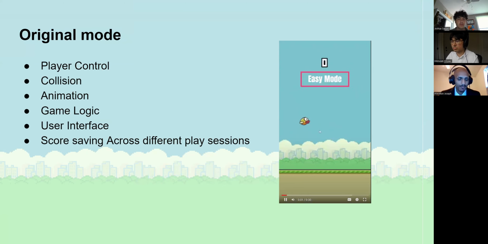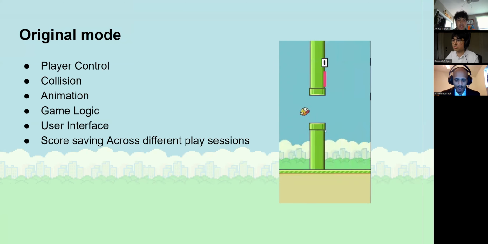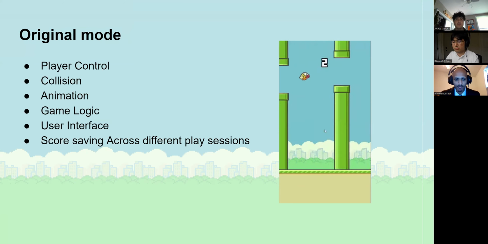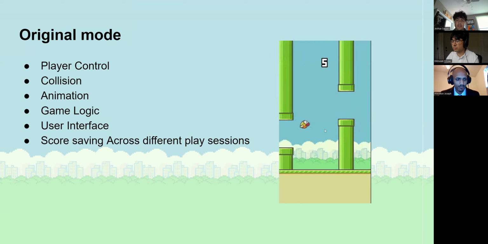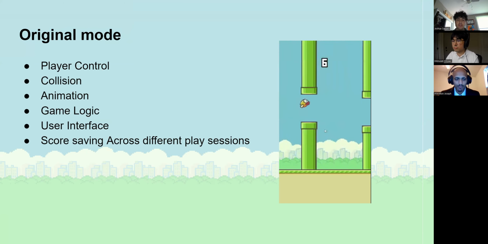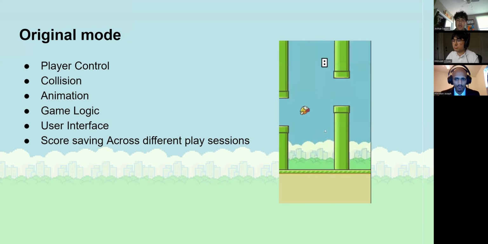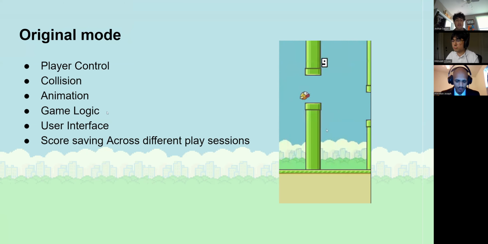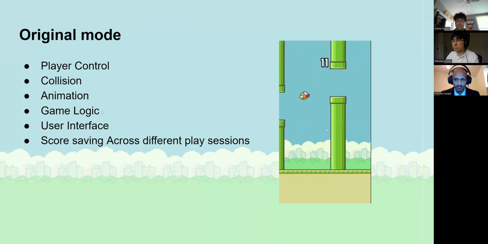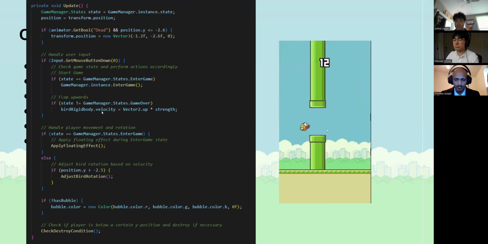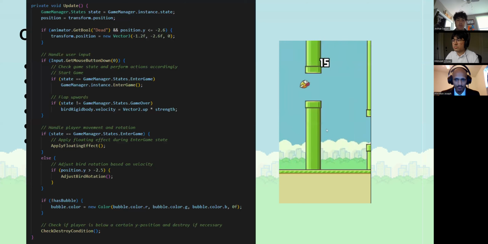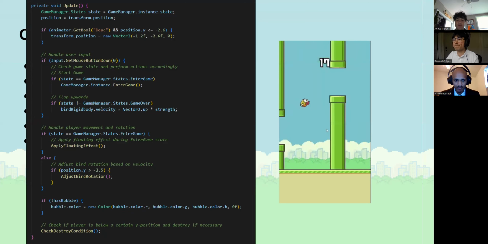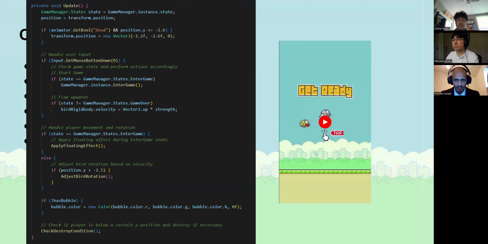So I was in charge of the original mode, and within the original mode, I was in charge of making the player controls, so flapping or not flapping, the collision system with the pipes and ground, the animations of the bird, the game's logic, the user interface, and the scoring that you can see across the different playing sessions. To the right is an example of our game. And here's some code that shows how the user input was handled, how the player would move and rotate, along with how the bird would rotate as well.